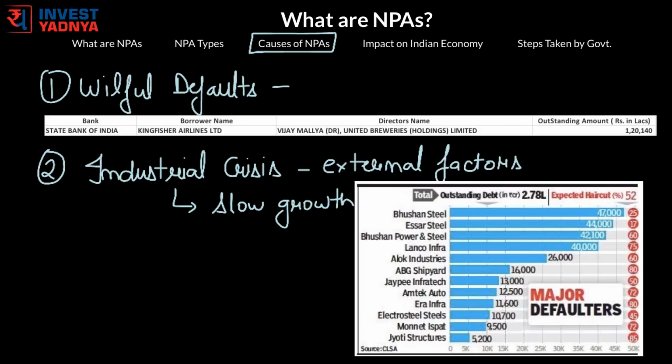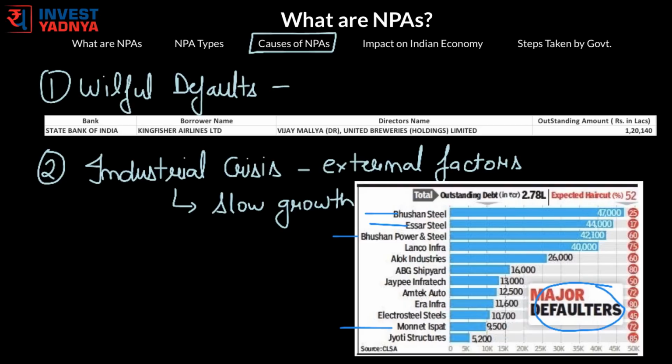These are the top NPA companies identified by RBI, which means these companies have the highest loan default against them. Out of them, the top 4 companies, Bhushan Steel, SR Steel, Bhushan Power and Steel and Monet Ispat, are all steel producers and have an aggregate loan default of more than rupees 1.5 lakh crores.